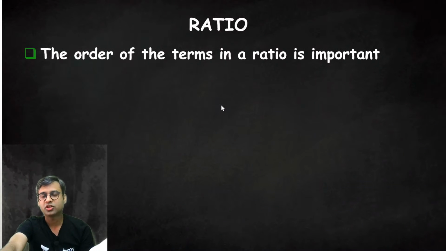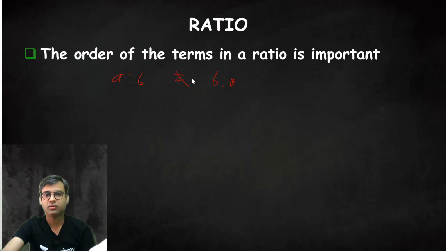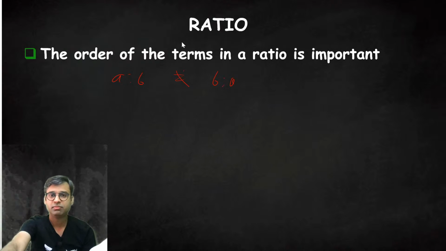The order of the terms in the ratio is important. If I am writing A is to B or B is to A, obviously it is not equal. A is to B is different from B is to A.